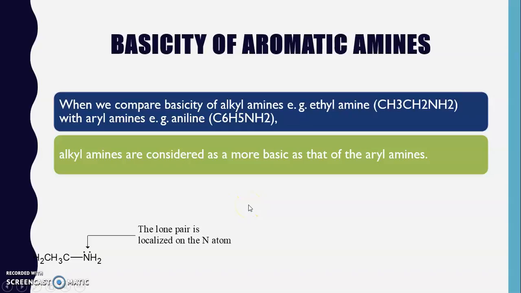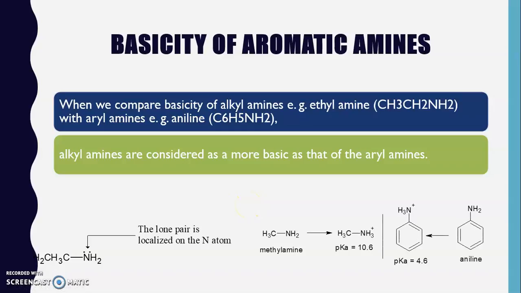This can also be supported by considering the example of the pKa. Here is the conjugate acid of methyl amine, and here is the conjugate acid of aniline. This is your base, and this is the acid obtained from this base. If the base is strong, then its corresponding conjugate acid is less strong, it will be less acidic. While if the base is weak, then its corresponding conjugate acid will be strong.